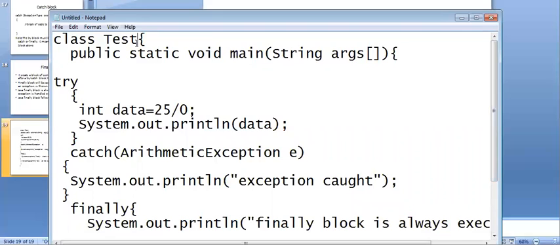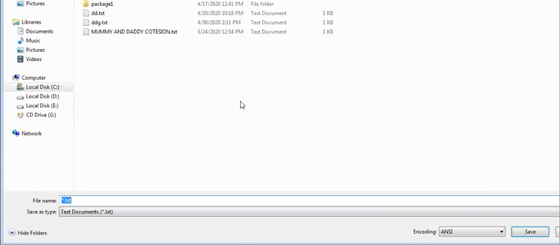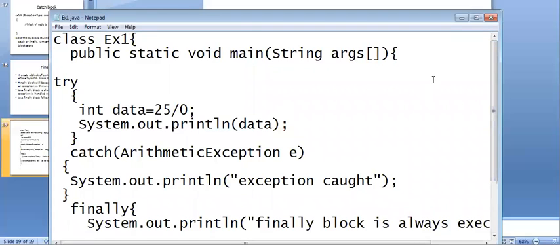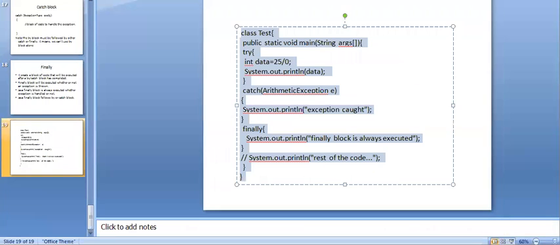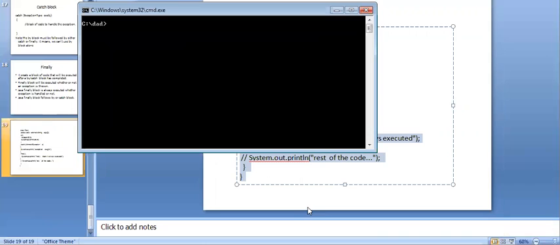Then I'll save this code. Test is already available in my program, so I go for EX1. Save as EX1 dot java. The program has been saved. Minimize it, then you can execute this code. I'm saying CLS, then javac EX1.java.